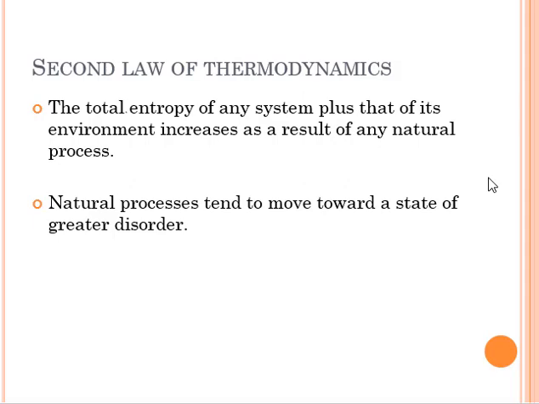We have here the total entropy of any system plus that of its environment increases as a result of any natural process. For example, we are going to think about the universe. If the entropy increases at some point, there are also some points wherein the entropy decreases. But if we sum up the entropy of those systems, the change in entropy is always positive, or always greater than 0. So still, entropy increases. Natural processes tend to move toward a state of greater disorder. So that is all about the second law of thermodynamics.